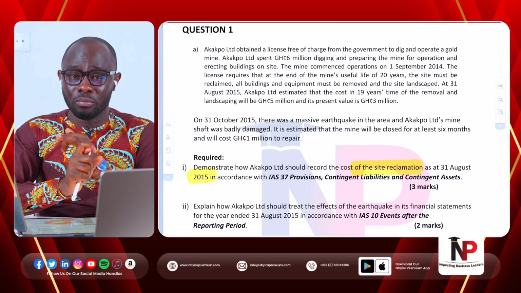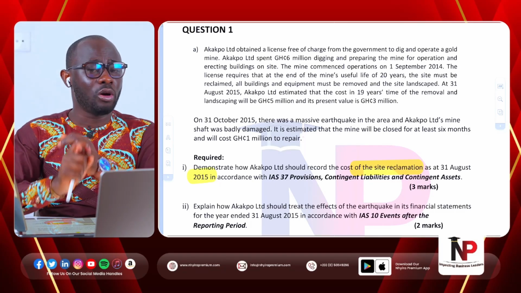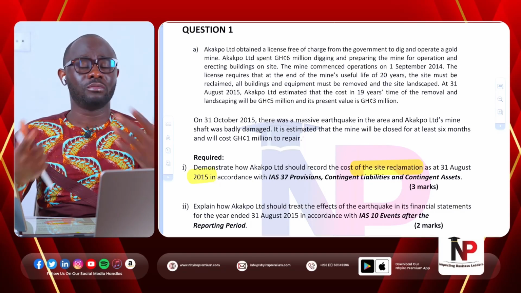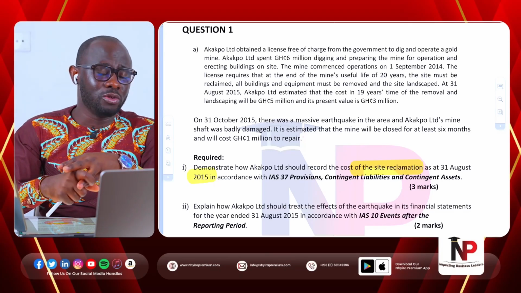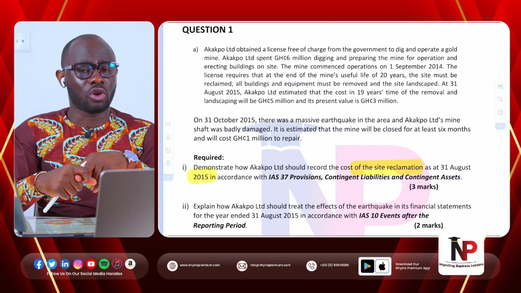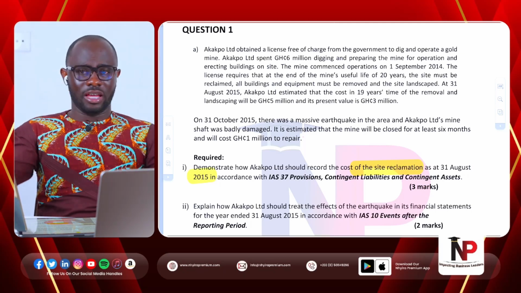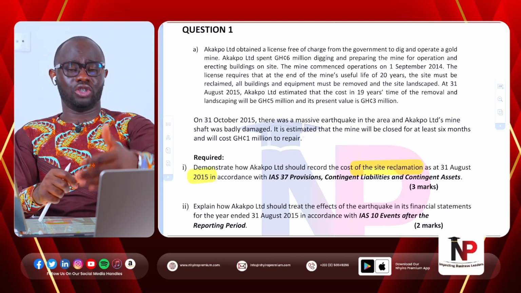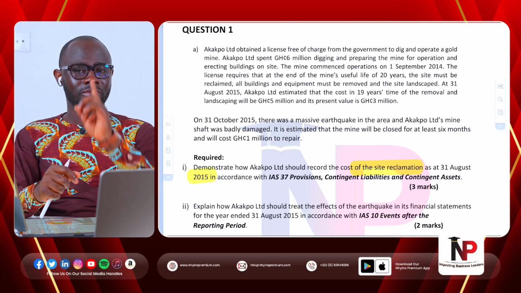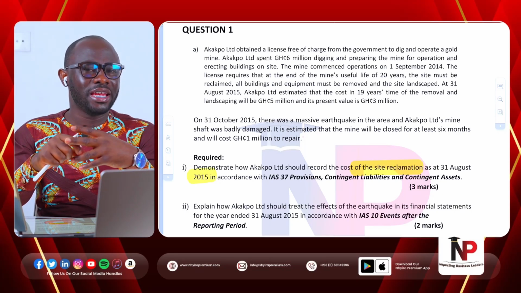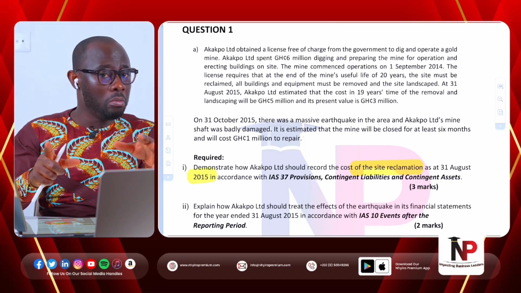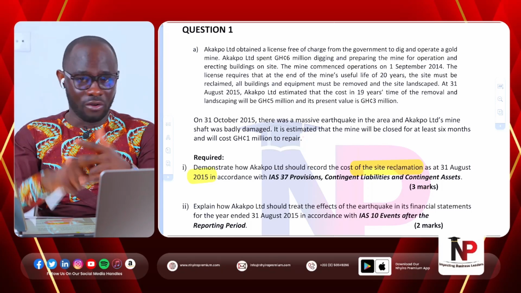There should be a detailed plan, and that plan should be communicated to the people who are going to be affected. Maybe some employees who are going to be losing their jobs, customers who may not be able to buy again, suppliers whose contracts are going to be cancelled, and any other interested party. It should be communicated. So what does that mean? It means if there is a detailed plan, but communication had not been done as at the end of the year, we cannot provide for it.